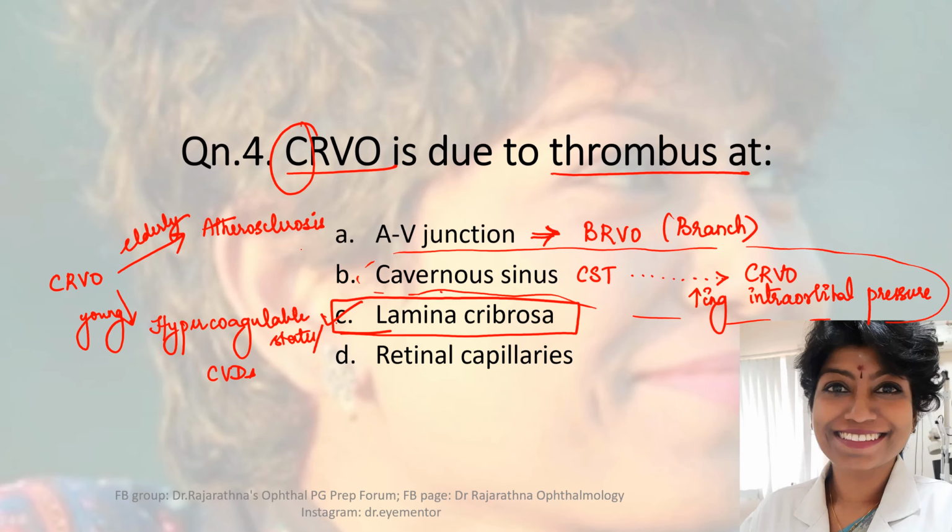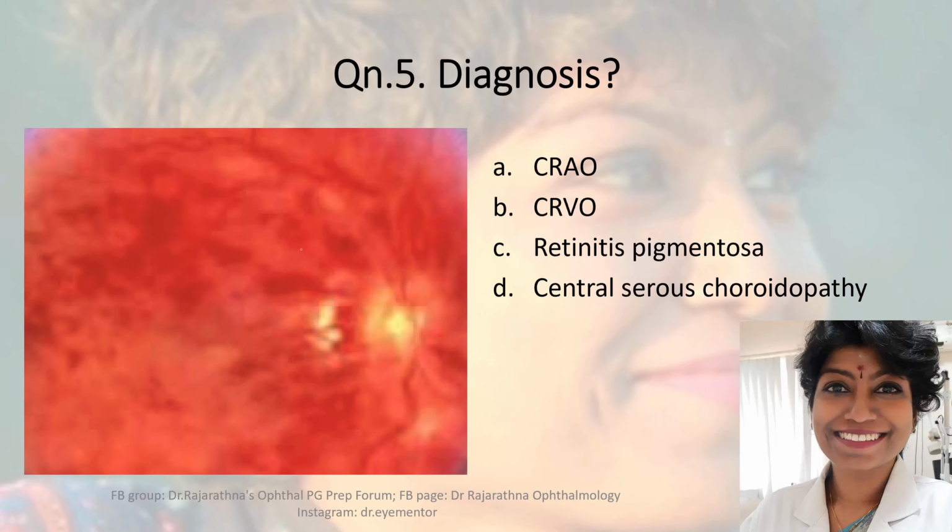Okay, so moving on to question number 5, the last question of this video. You are given a picture. Now the moment you look at this fundus picture, don't get flummoxed. It's very simple. It's the right fundus picture. How do we know that this is the right fundus? Because I can see the optic disc here, which is nasal in location. Okay, and what else can I see in this picture?